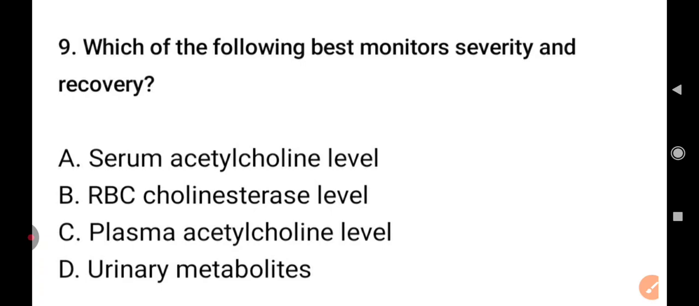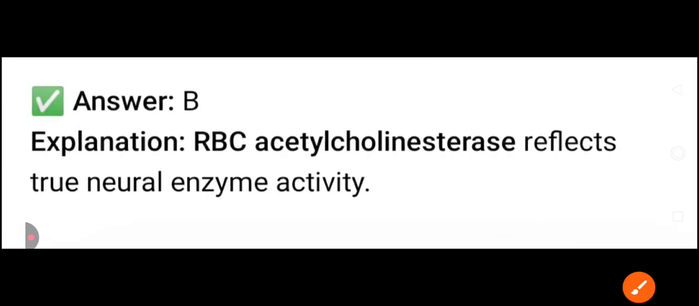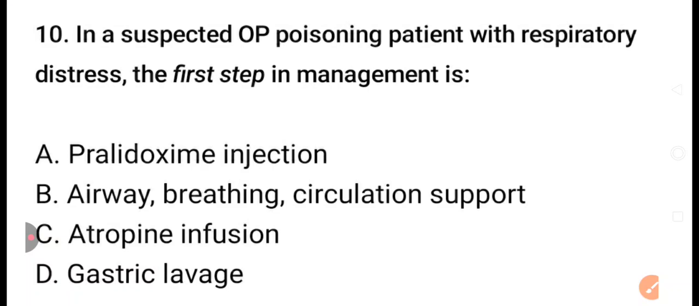Which of the following best monitors severity and recovery? Serum acetylcholine level, RBC cholinesterase level, plasma acetylcholine level, or urinary metabolites? So the best answer here is RBC cholinesterase level. RBC cholinesterase reflects true neural enzyme activity.